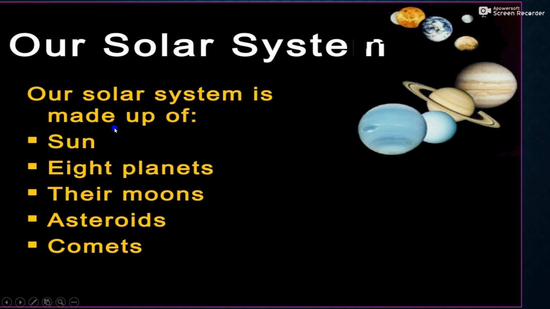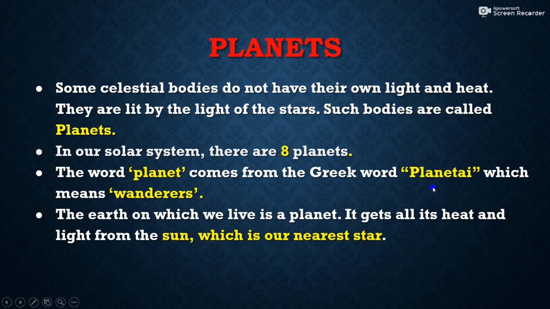Next, our solar system is made up of the sun, eight planets, the moons, asteroids, and comets. Also, there are different celestial bodies, and then planets. Some celestial bodies do not have their own light and heat. They are lit by the light of the stars. Such bodies are called planets. So planets are the celestial bodies which do not have their own light and heat, so they trap light and heat from the nearby stars. Like our Earth, the Sun is our nearest star, so our Earth traps light and heat from the Sun. And in our solar system, there are eight planets.